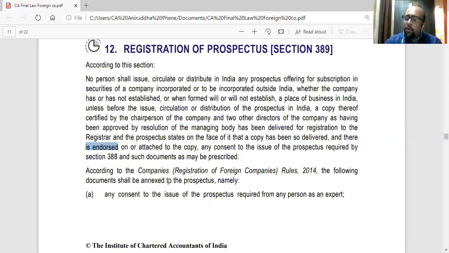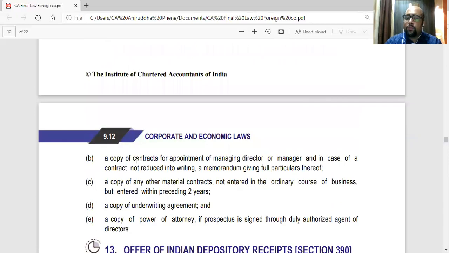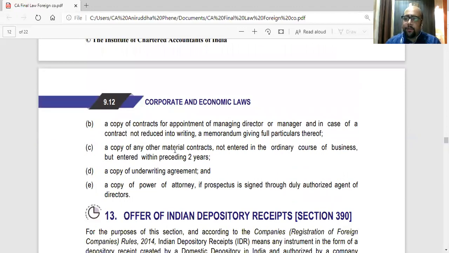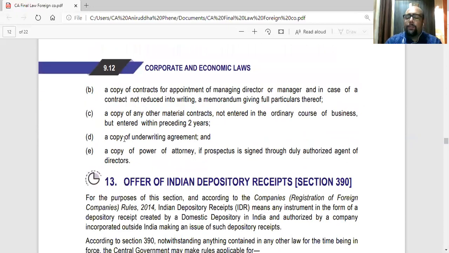So the following documents should be attached: consent to the issue of prospectus required from any person as an expert. So expert's consent, copy of contract for appointment of MD or manager, or if that contract is not in writing, then details of that contract, memorandum giving full details, copy of any material contracts which are not in the ordinary course of business of the company, entered within last 2 years, copy of underwriting agreement, copy of power of attorney if some other person is signing as an agent of the directors.